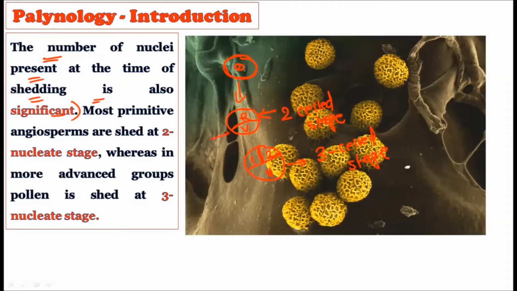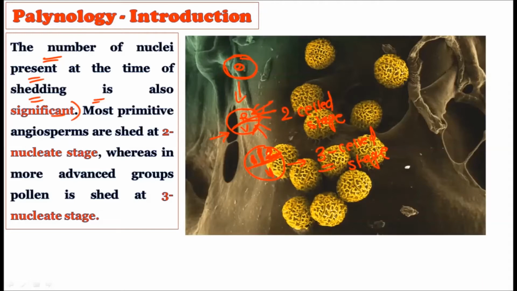First the two-cell stage is formed, in which there is a generative cell, or reproductive cell, and the second cell is called the vegetative cell. Then, in the next step, the reproductive or generative cell divides into two male gametes, the first male gamete and the second male gamete, and the vegetative cell is there. So it is considered a three-cell stage.